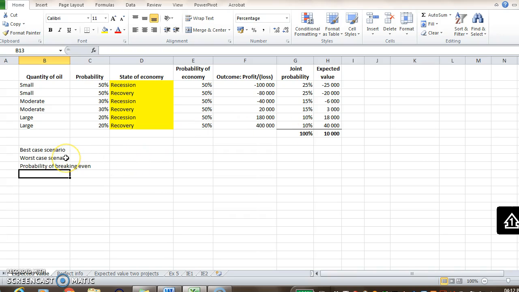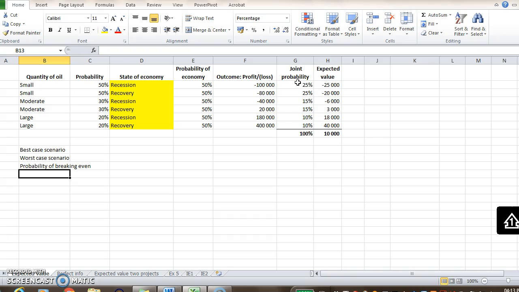What is the worst case scenario? So the worst case scenario is a loss of 100,000 Rand. So that might be big or it might be a small loss for this specific company, but it depends on the company's information, whether they can sustain that loss or not. What is the probability of that happening? Well, the probability of a small quantity of oil and a recession is that 25% joint probability there. So it's quite a bit bigger than the best case scenario.